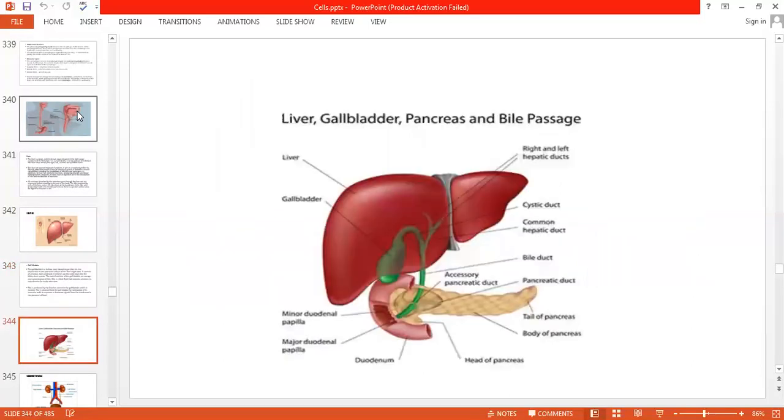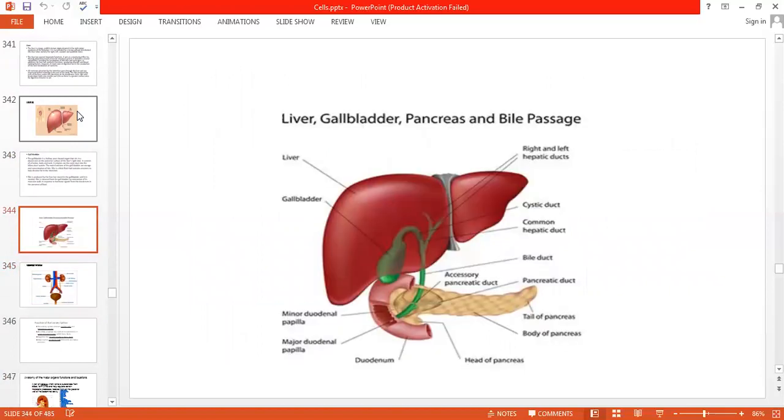This is a figure of the gallbladder and pancreas and bile. Everything is given over there. You can observe it. So this is all about today's lecture.